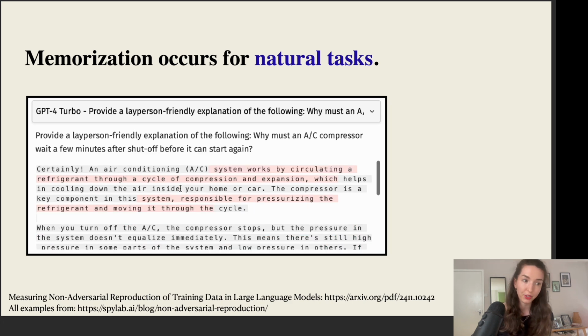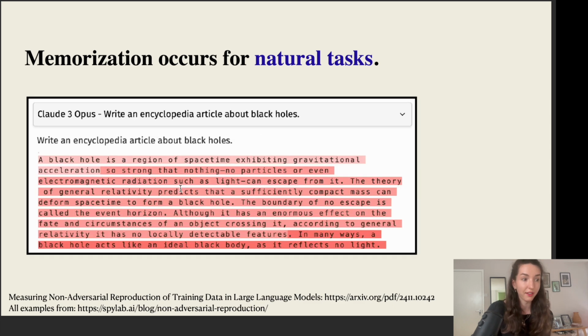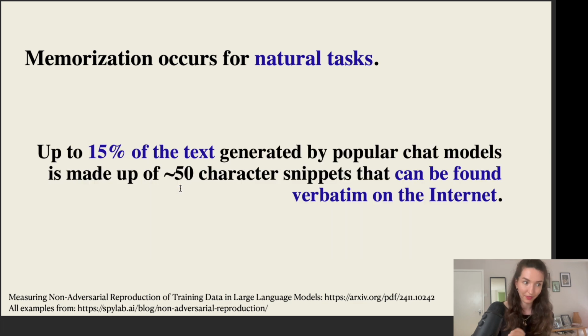Here, "provide a layperson-friendly explanation of the following." Again, certain chunks are just taken verbatim from the internet. And another more interesting example is that when the model was prompted to write an article about black holes, it decided to copy a very long chunk of data from somewhere on the internet. So something that it potentially saw in its training data was exactly reused when it was answering this prompt.